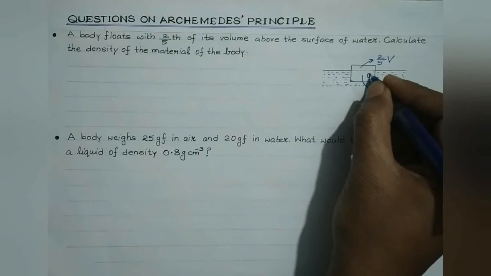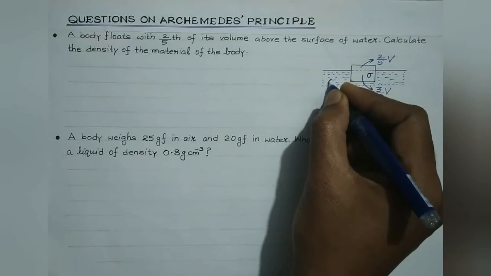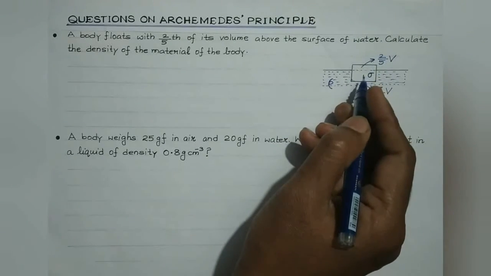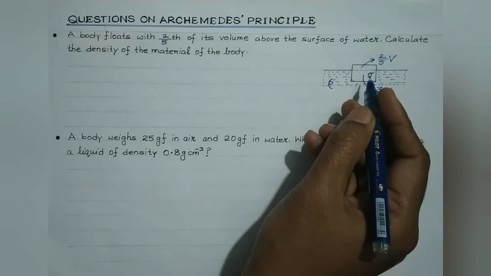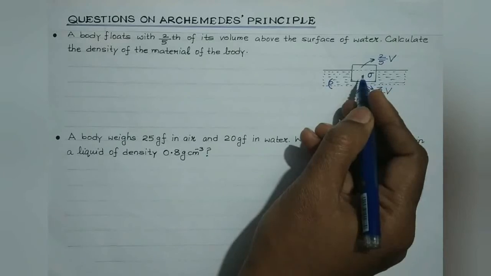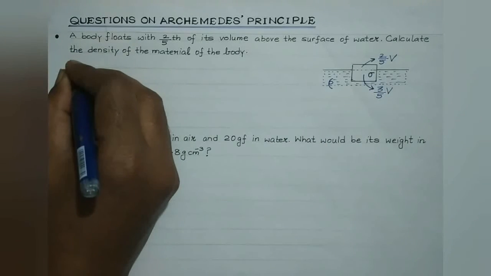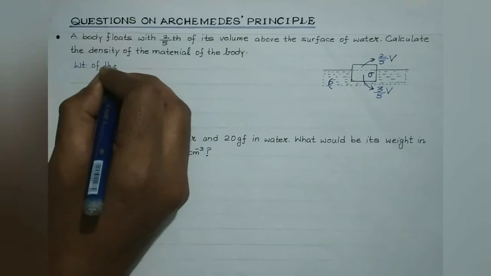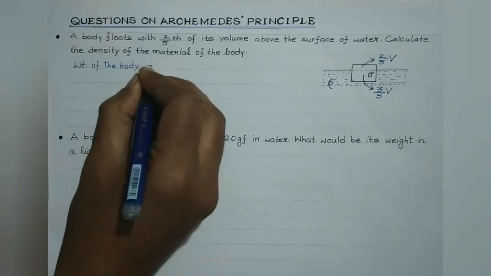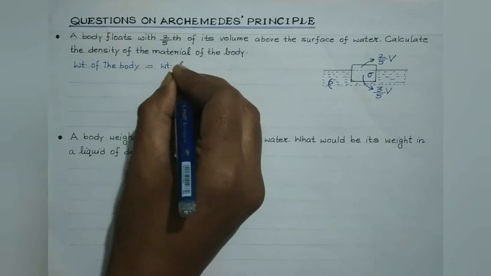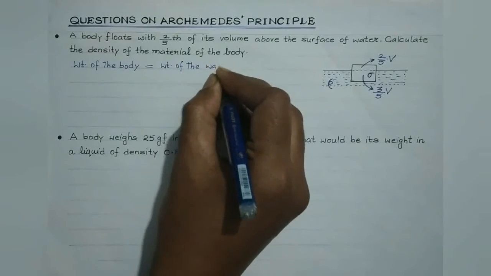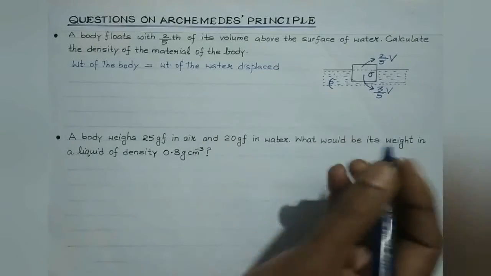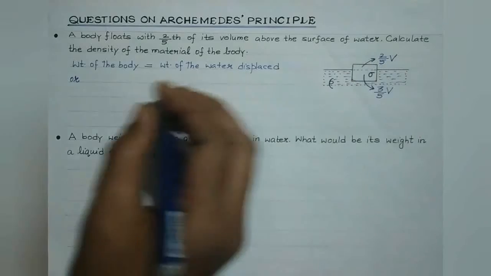Suppose the density of the material of the body is sigma and the density of the liquid, that is water, is rho. Now students, this body is floating, and for a body to float, the weight of the body must be equal to the weight of the water displaced, right? So, as per the Archimedes principle of flotation, the weight of the body must be equal to the weight of the water displaced by the submerged portion of the body. Weight of the body is mass into g.